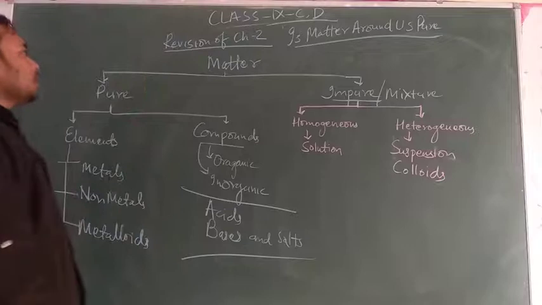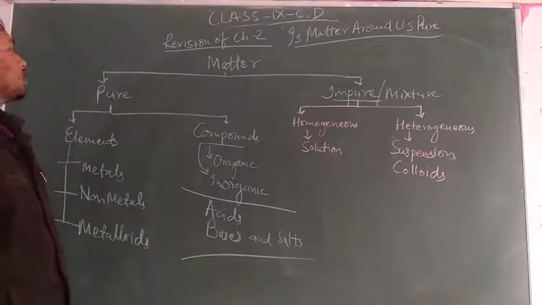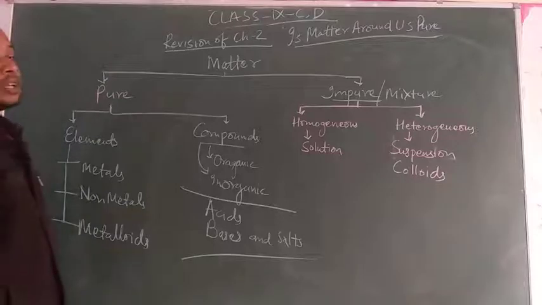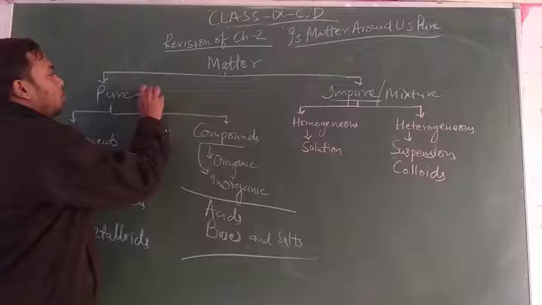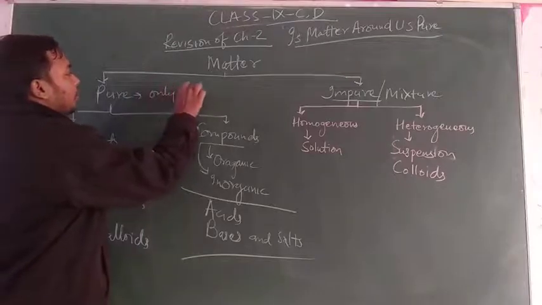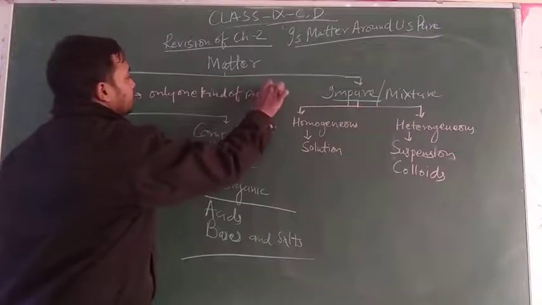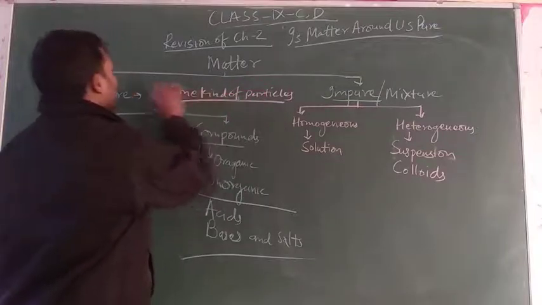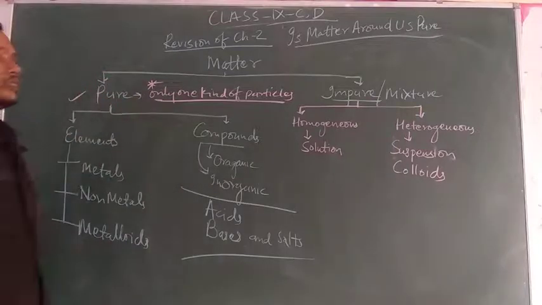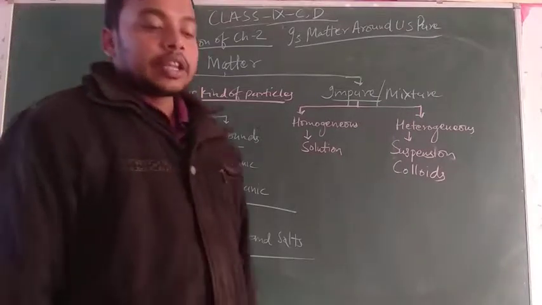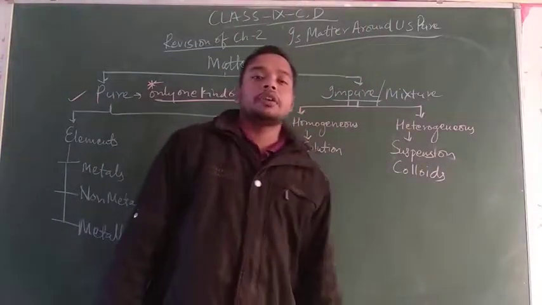So the remaining part of matter is the pure form and the impure form, that is mixture. Pure is made up from only one kind of particle. Anything that is made up from only one kind of particle is called pure.